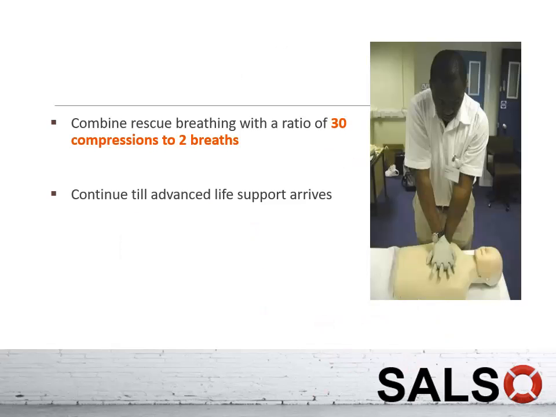As for the rate and the ratio, it should be a 30 to 2 compression to breath ratio, and you have to continue until the advanced life support has arrived. So you can do this as 5 cycles, and then at every 2 minutes interval, which is your 5 cycles interval, you can pause for a while to check for pulse.